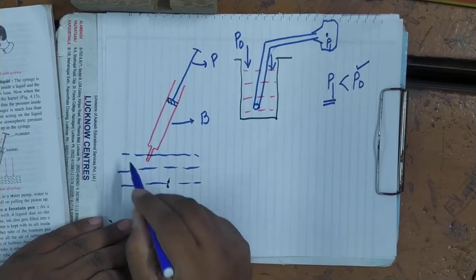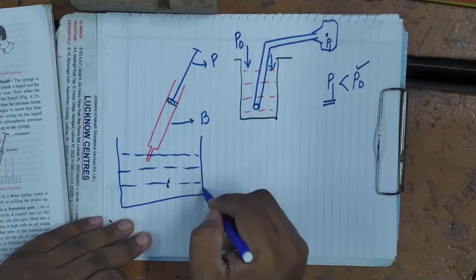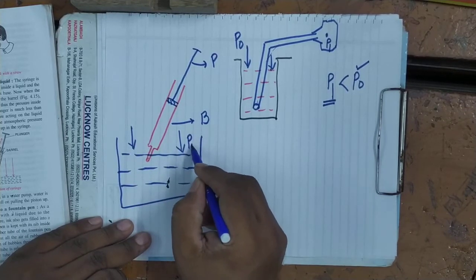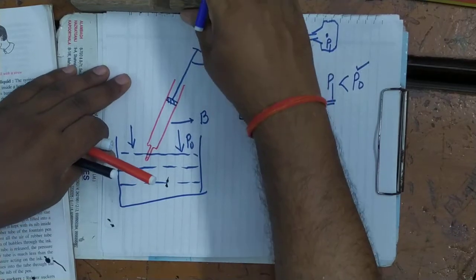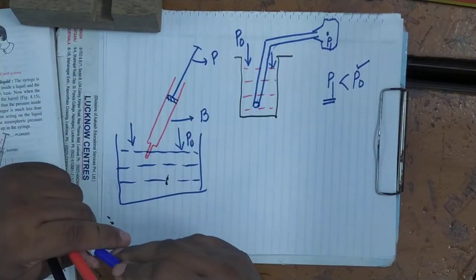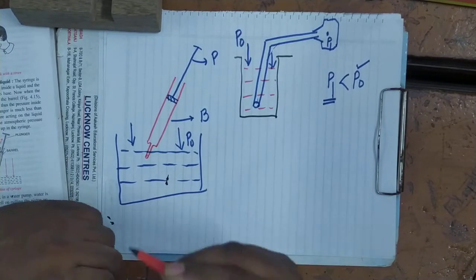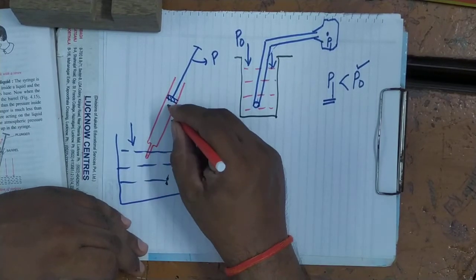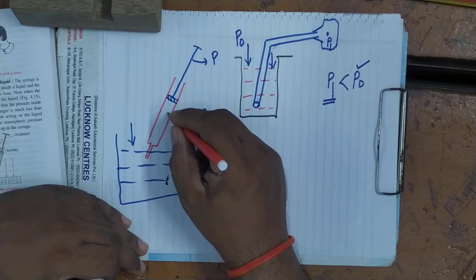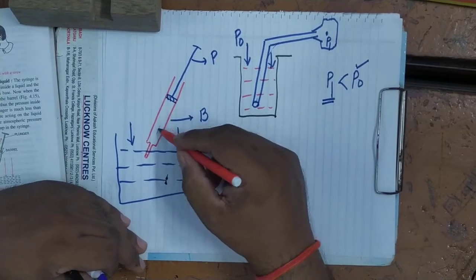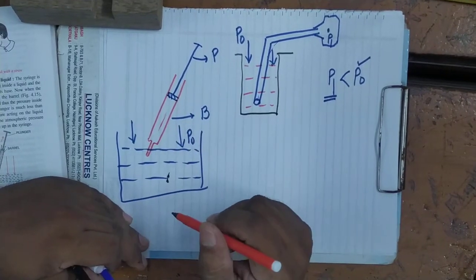some liquid. So here what type of pressure is acting? Atmospheric pressure is acting here. When you pull out the plunger, what will happen? A partial vacuum will be created inside. Here in this region, some partial vacuum will be created.